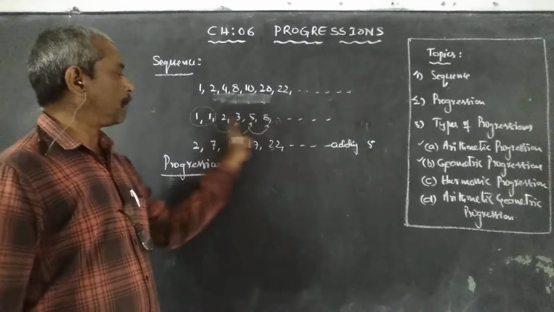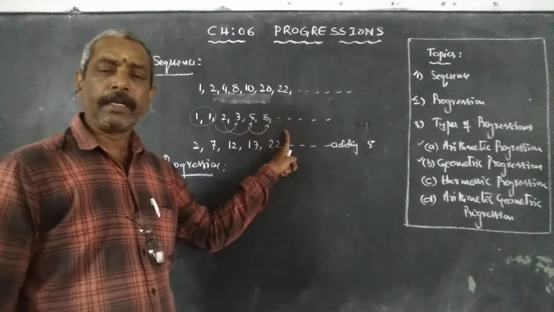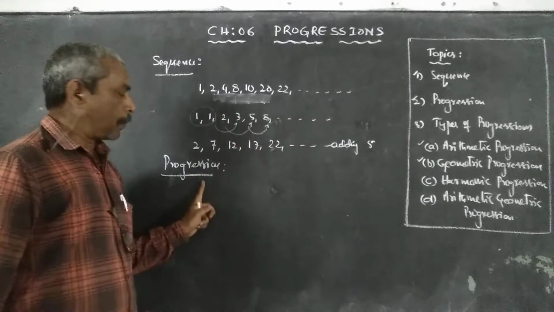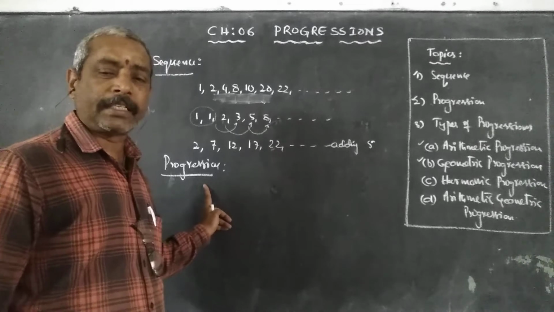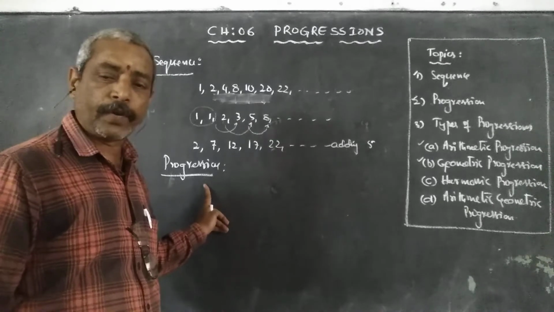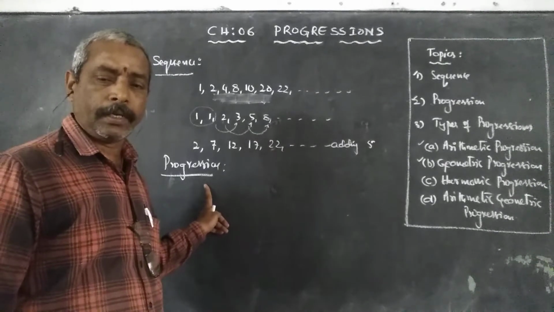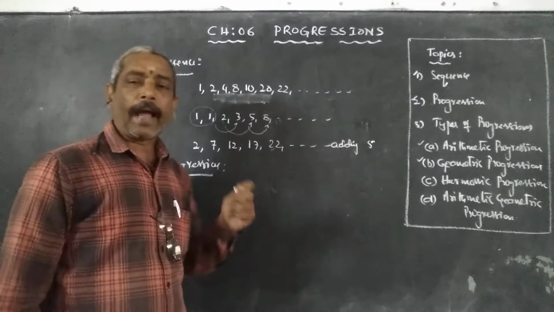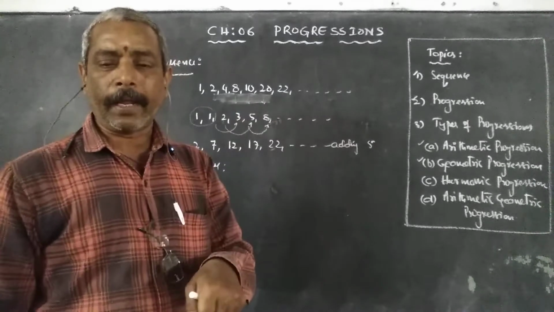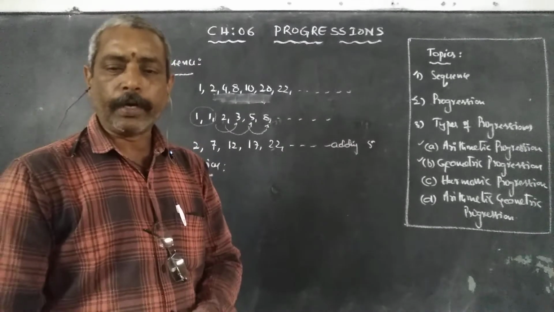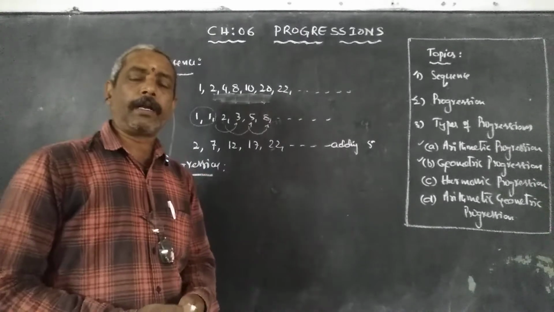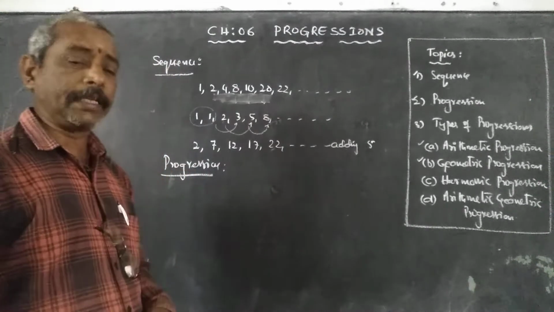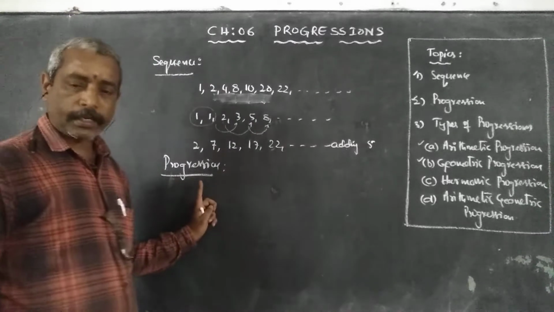So every number in the sequence we consider as a term. A progression is a sequence in which every term except the first term is obtained by adding or multiplying a fixed number to its preceding term, either by adding a fixed number or by multiplying by a fixed number. Such sequences are called progressions.